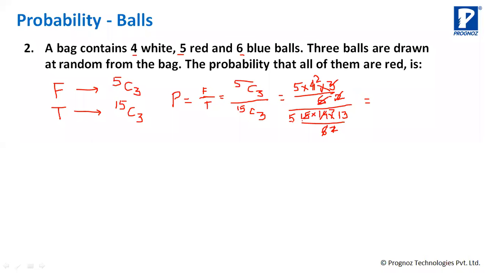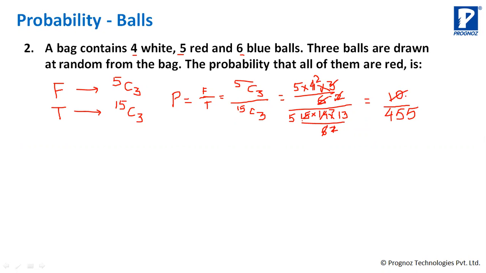Sorry, correct. Let me correct myself. 5 into 7 is 35 into 13. So 35 into 10 is 350, and 35 into 3 is 105. So 350 plus 105, which is denominator is 455, and numerator is 5 into 2, which is 10.